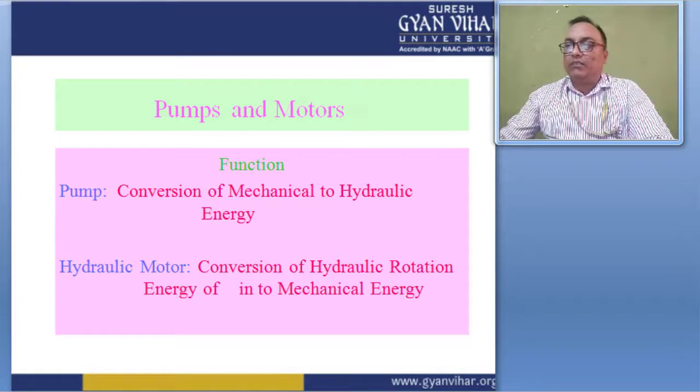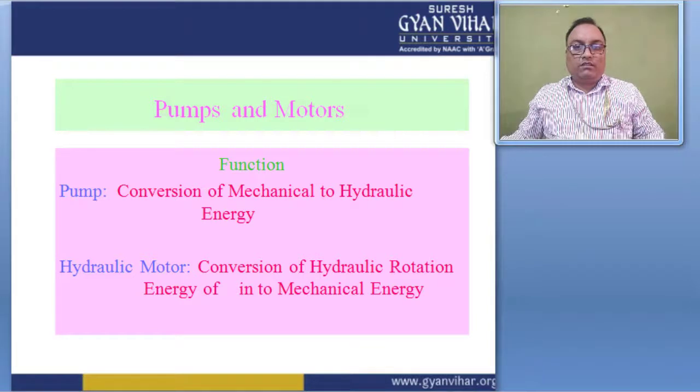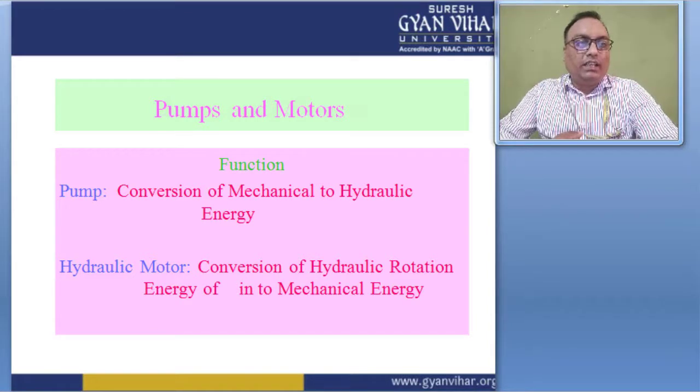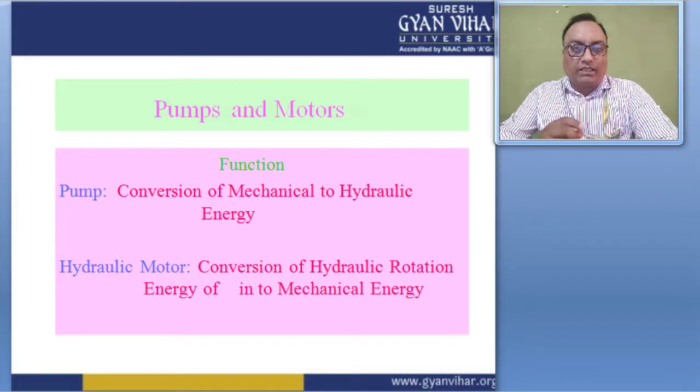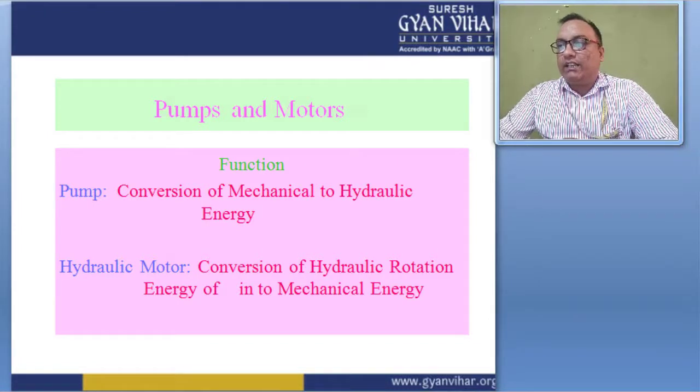And in the case of the hydraulic motor, this is a type of machine which converts hydraulic energy into mechanical energy. In the case of a hydraulic circuit we can use an electric motor, and the electric motor converts electrical energy into mechanical energy.